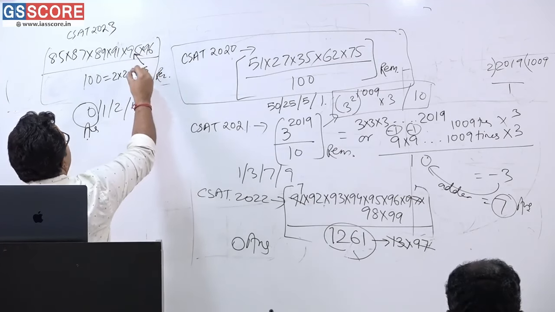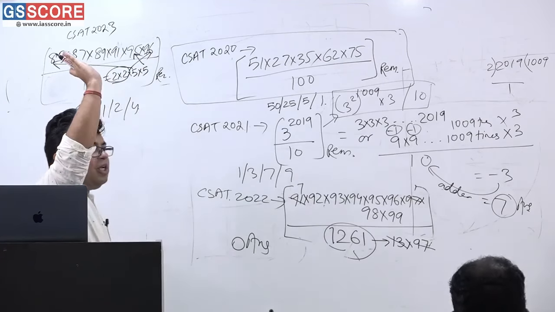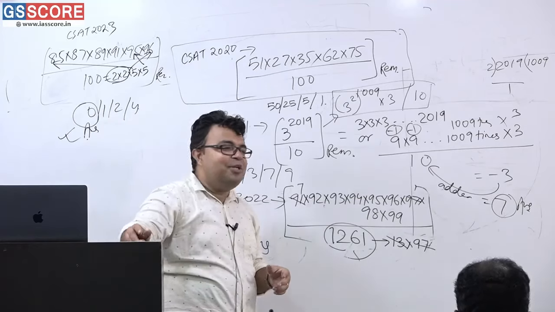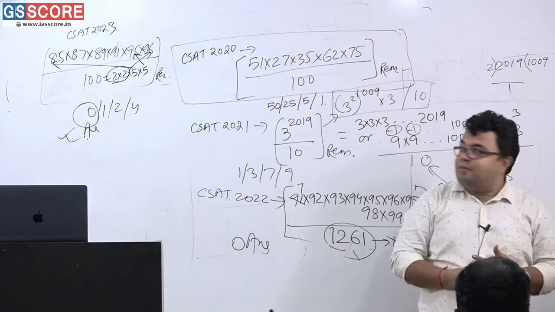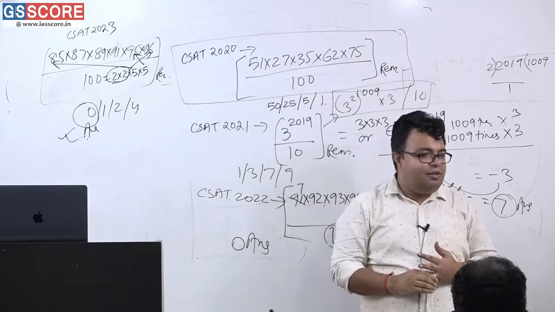This is divisible by this 5, this is divisible by this 5, and this is divisible by 4. Am I correct? Completely divisible. Answer is what? 0. That's all for the class today. I will be discussing the questions related to this, this question and some other questions in this very line, only in the next class.